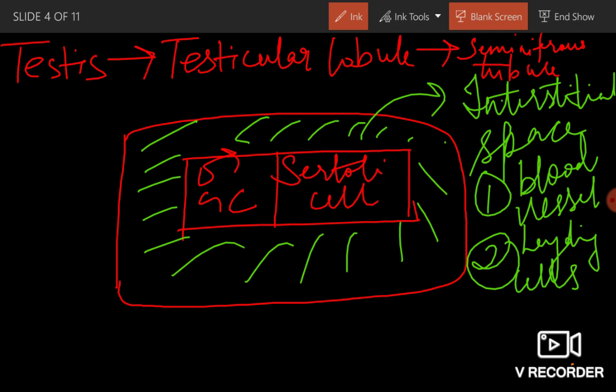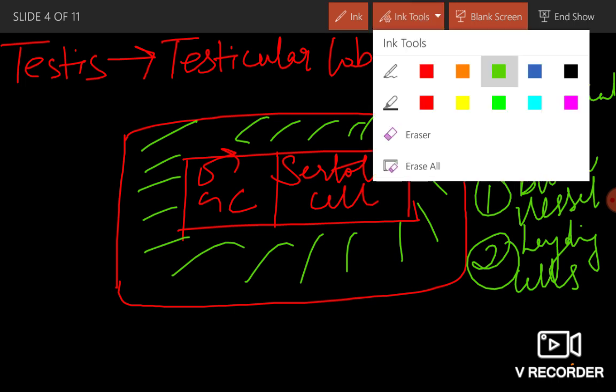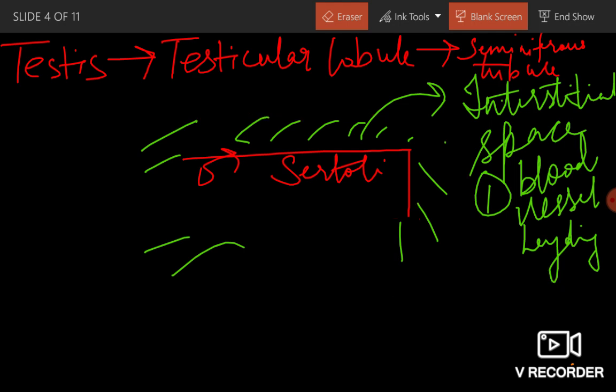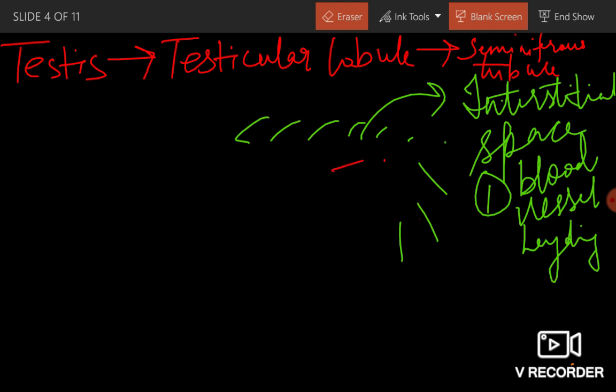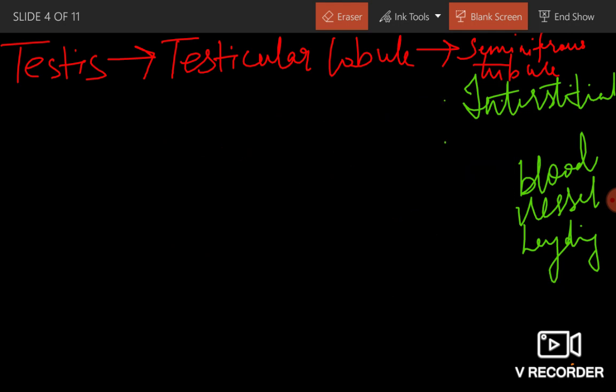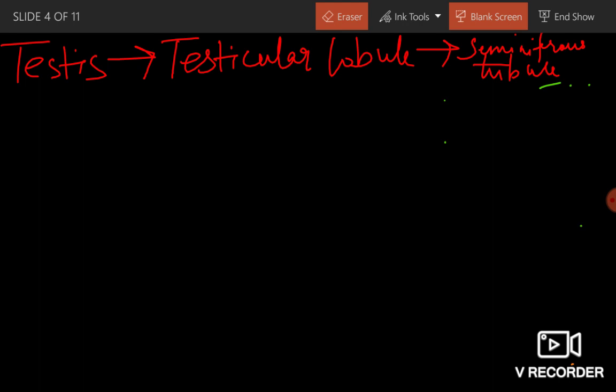Testis had testicular lobules, which were 250 in number. One testis had nearly 250 testicular lobules, and each testicular lobule had 1, 2, 3 highly coiled seminiferous tubules.